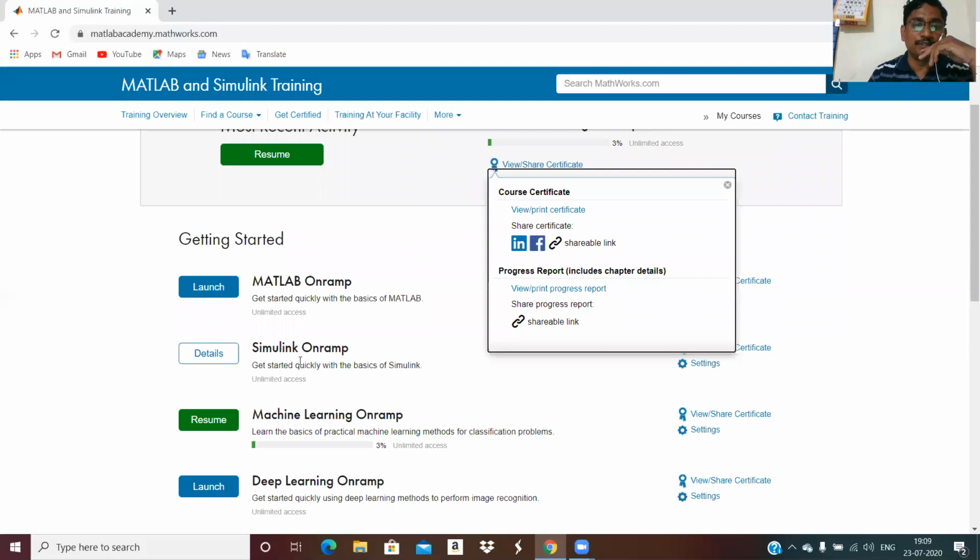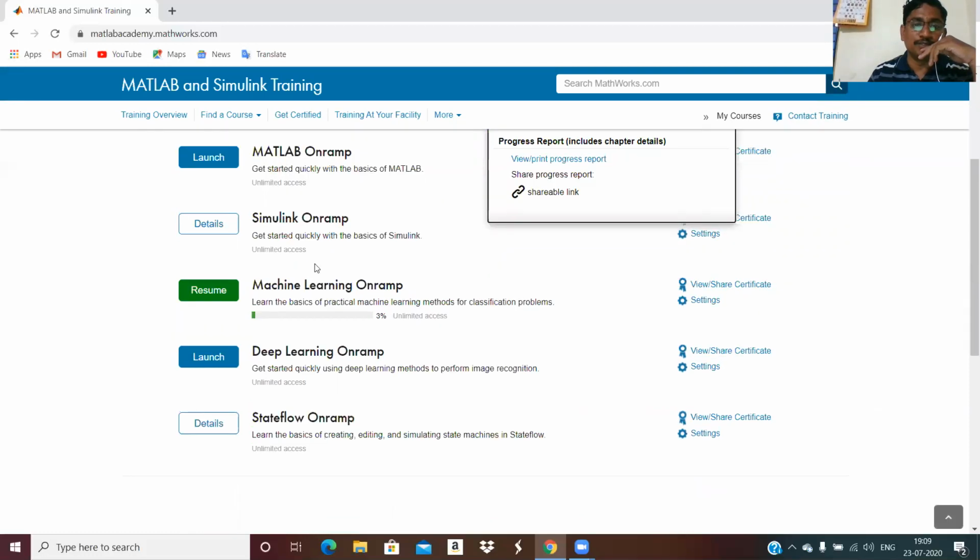MATLAB Onramp, Simulink Onramp. Simulink is the most important nowadays. Simulink is the most important part of MATLAB to simulate atoms. Mostly physics people and chemistry people want to see reactions. Physics people want to see some physical movement of particles and all. That can be visualized, and animated videos can be prepared here.